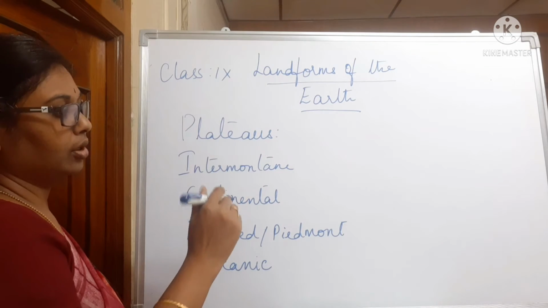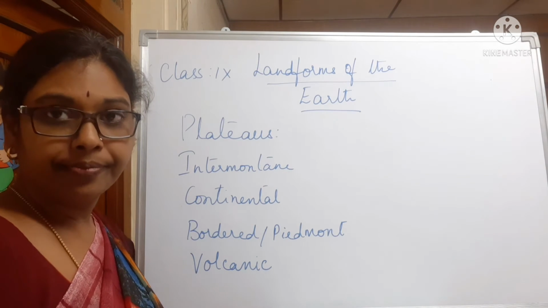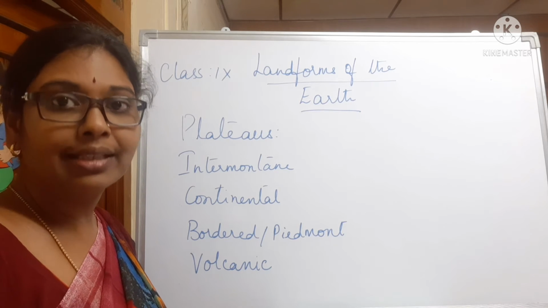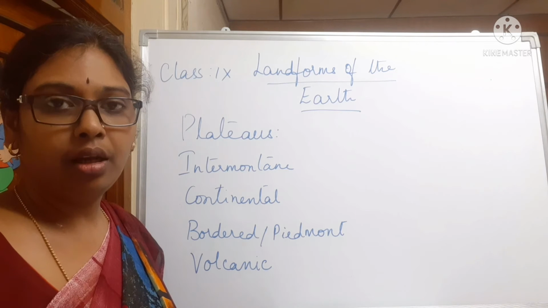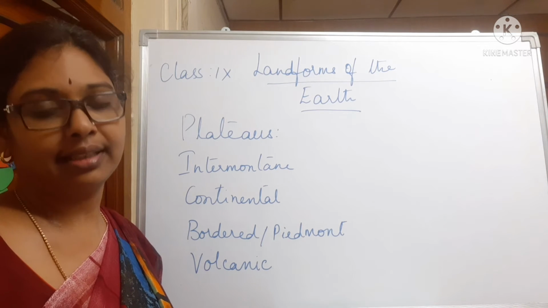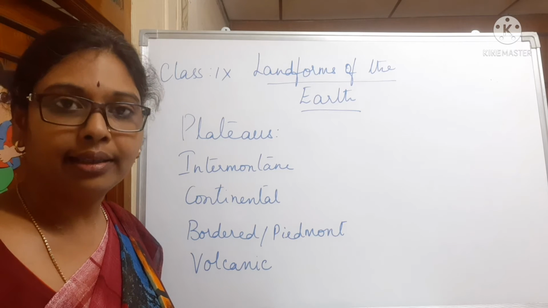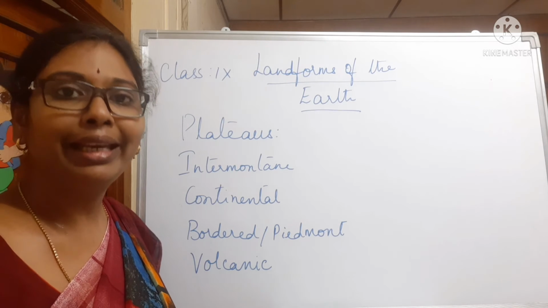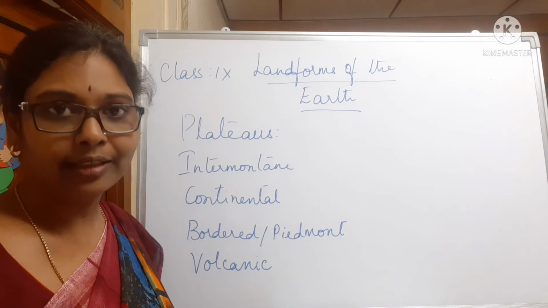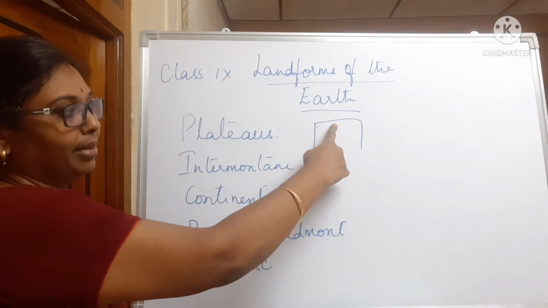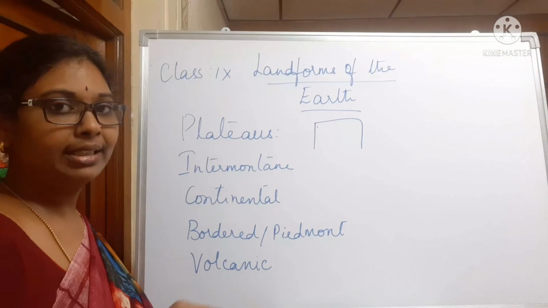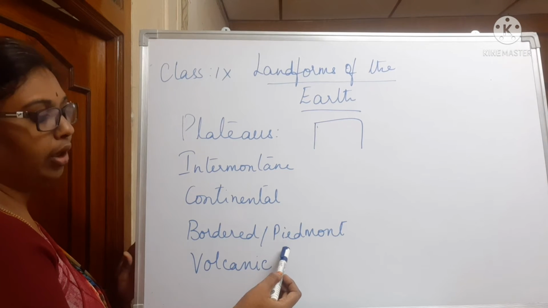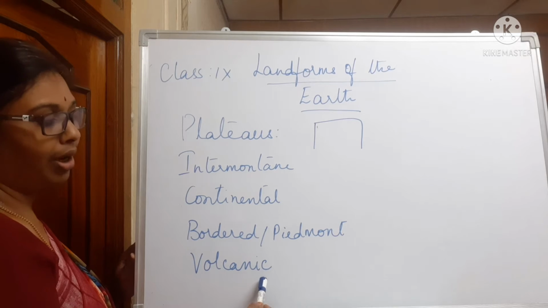And next, coming to plateaus. Plateaus are flatlands which are also very old lands, and these are also known as storehouse of minerals. The rocks of a plateau are generally layered with sandstones, limestones, and this strata of the plateau is generally inclined because of continuous wearing. Like a mountain, a plateau does not have a summit and it has a flat land. On the basis of its situation, plateaus are classified into intermontane, continental, and bordered or Piedmont plateaus and volcanic plateau.